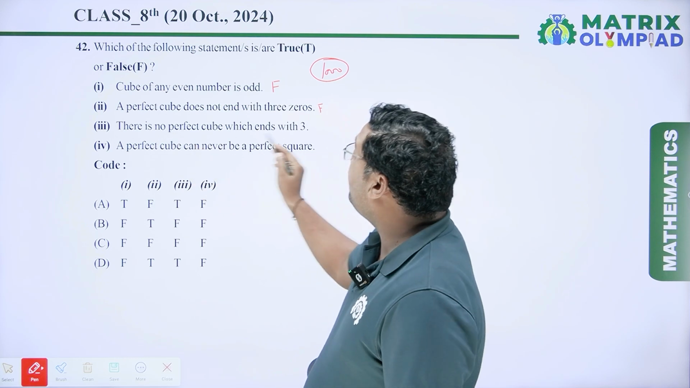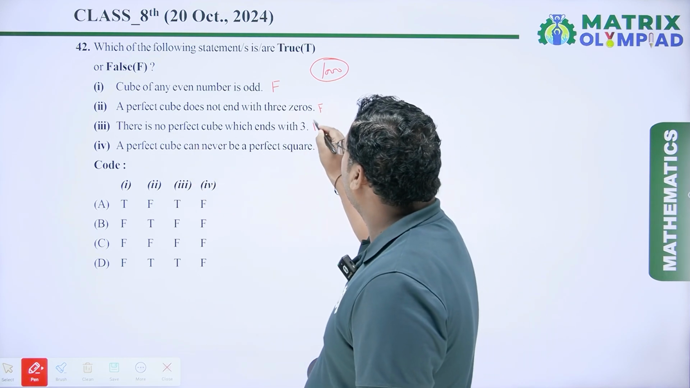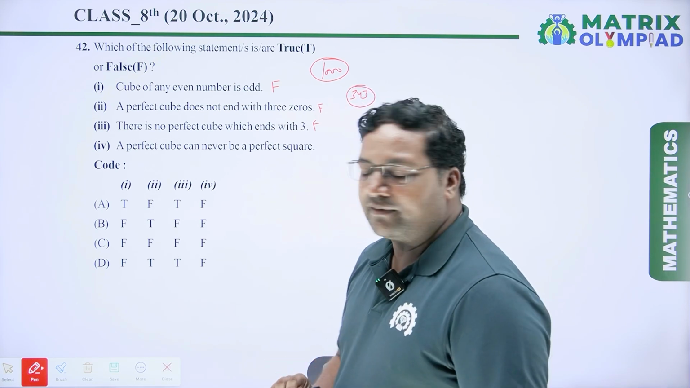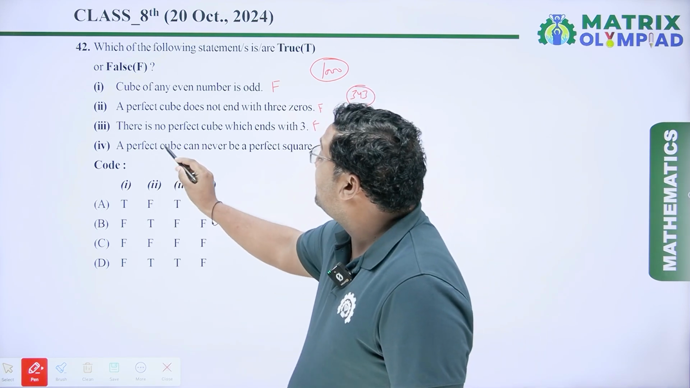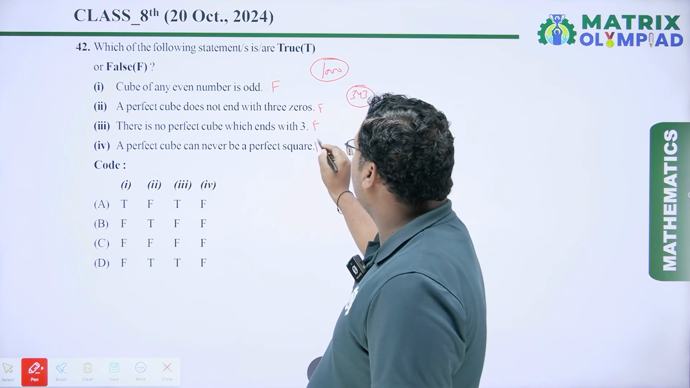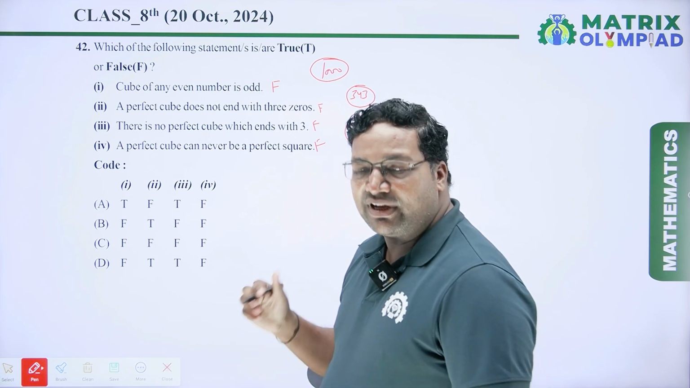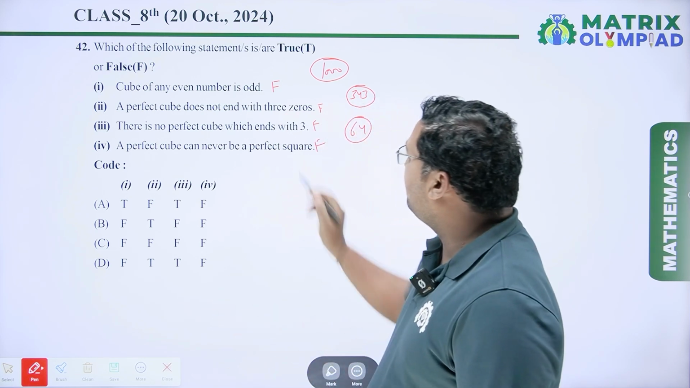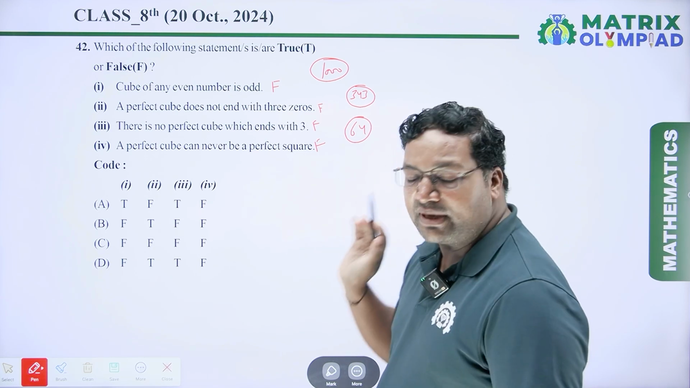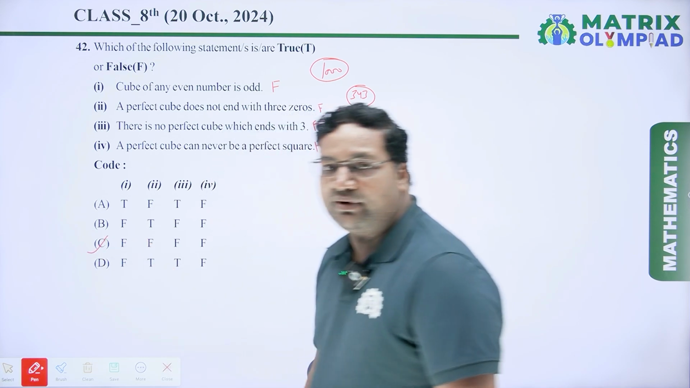Next: there is no perfect cube which ends with 3. It is also a false statement because 343 is the perfect cube of 7. Next: a perfect cube can never be a perfect square. It is also a false statement because 64 is a number which is a perfect cube as well as a perfect square. So our answer will be F, all these statements are false. So our answer will be option C. So option C will be the right answer.